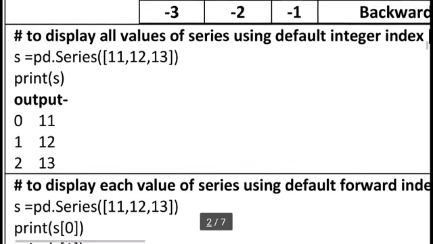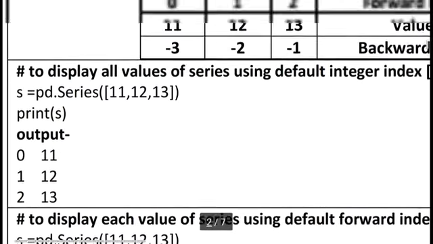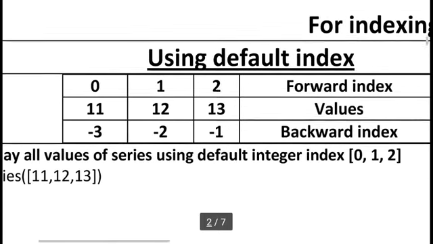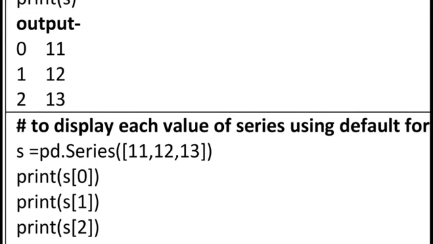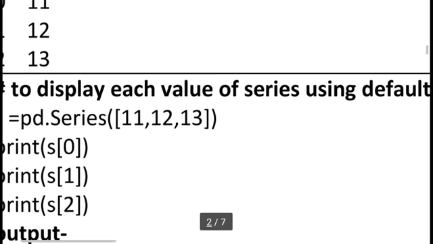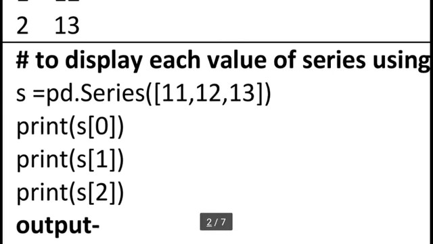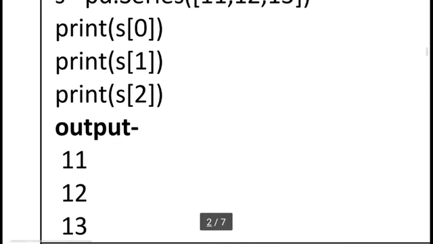Okay, but here I want to display each and every value using the forward index concept. So you can see s is equal to pd.Series 11, 12, 13. Here I am using s in square bracket 0. So in the 0th position the value is 11. s of 1, the value is 12. s of 2, the value is 13. So accessing each value, as in a NumPy 1D array, the same thing we can use here.